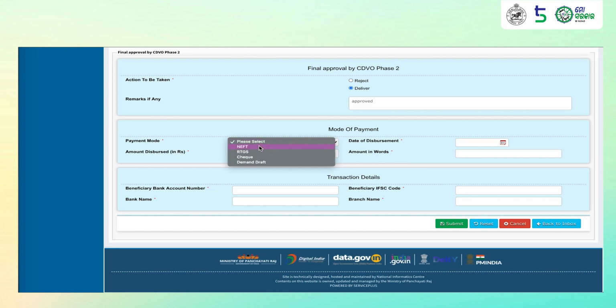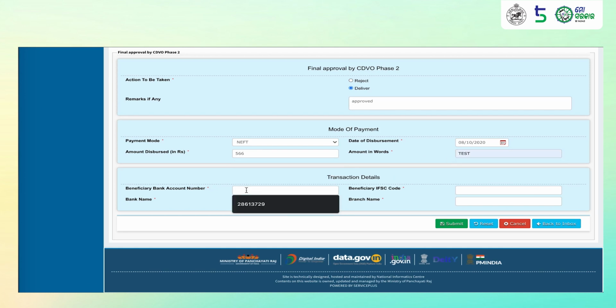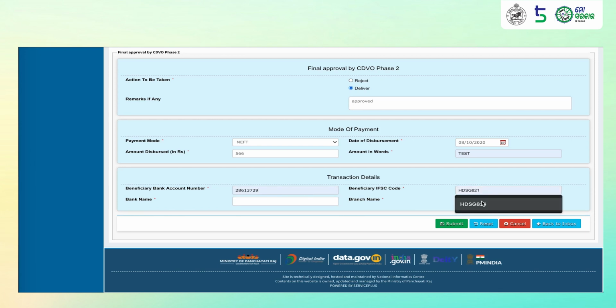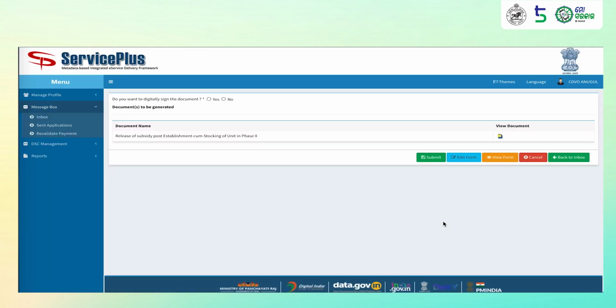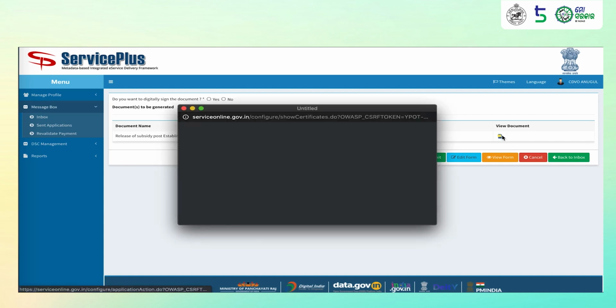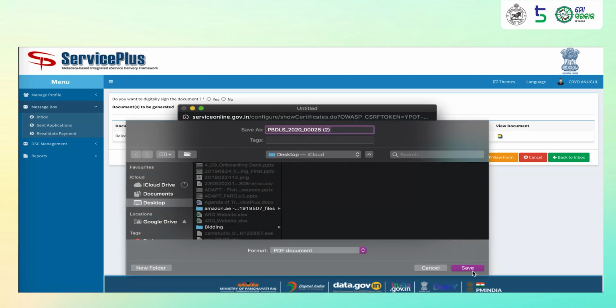He may select the payment mode, the date of disbursement of phase 2 subsidy, amount disbursed, amount in words, beneficiary bank account number, beneficiary IFSC code, bank name and branch name. Click on submit. At this step, the portal will automatically generate a release of subsidy document which will have details of all the beneficiary details such as beneficiary account number, and amount disbursed, etc. The CDVO may download this document and keep it for his or her own reference.